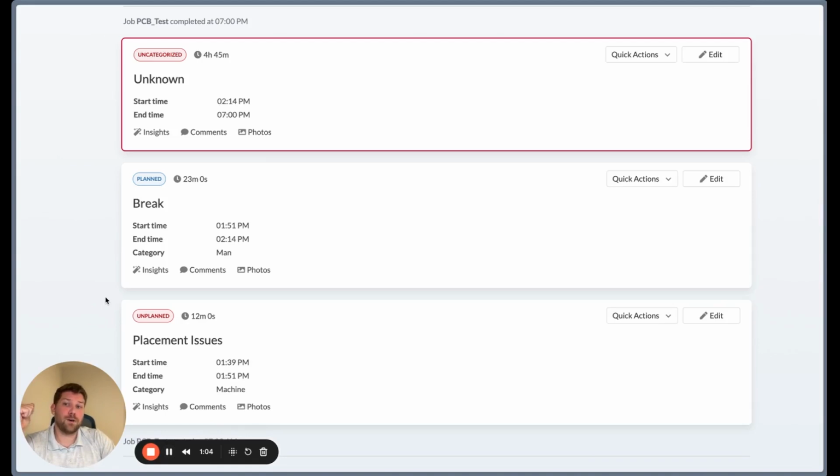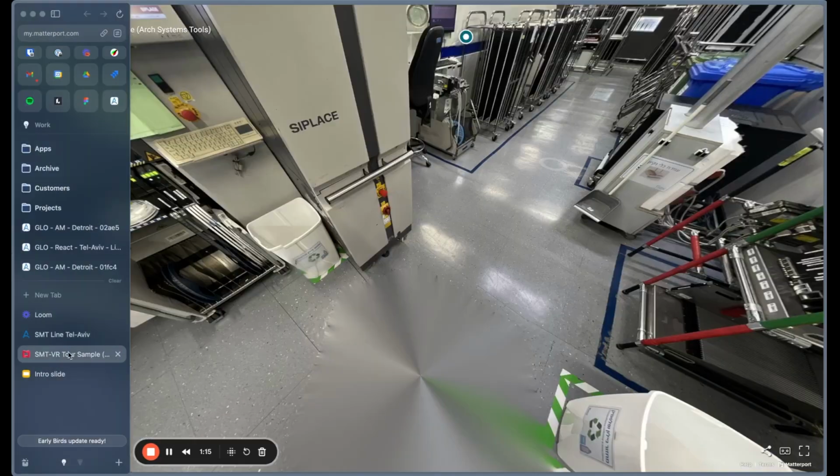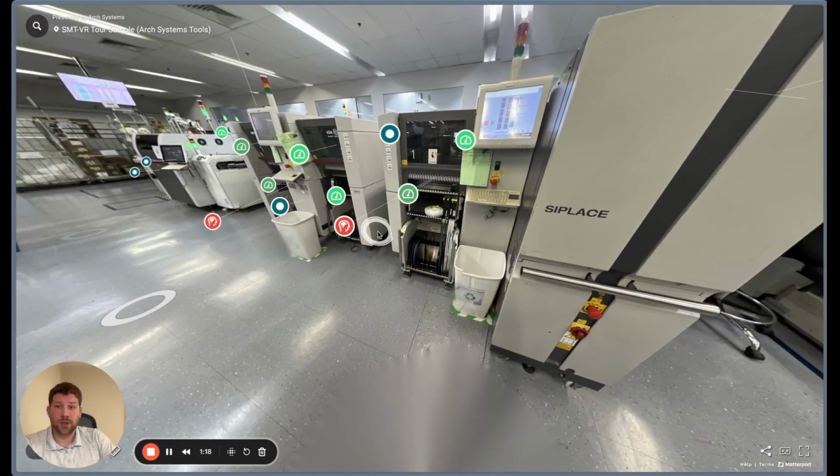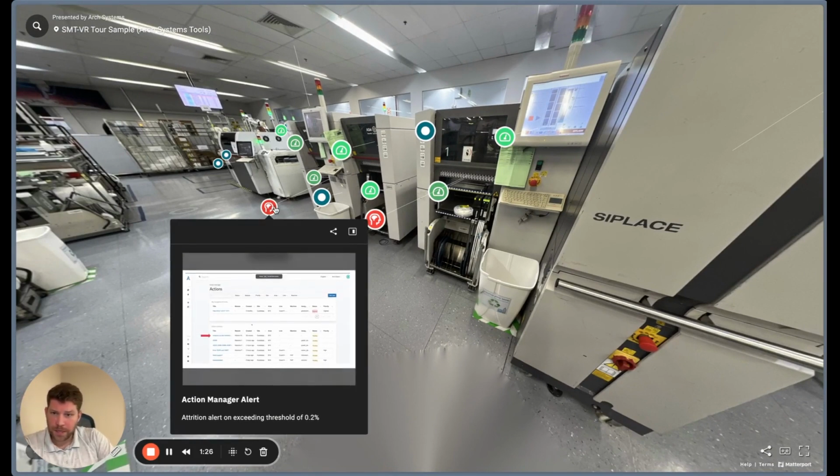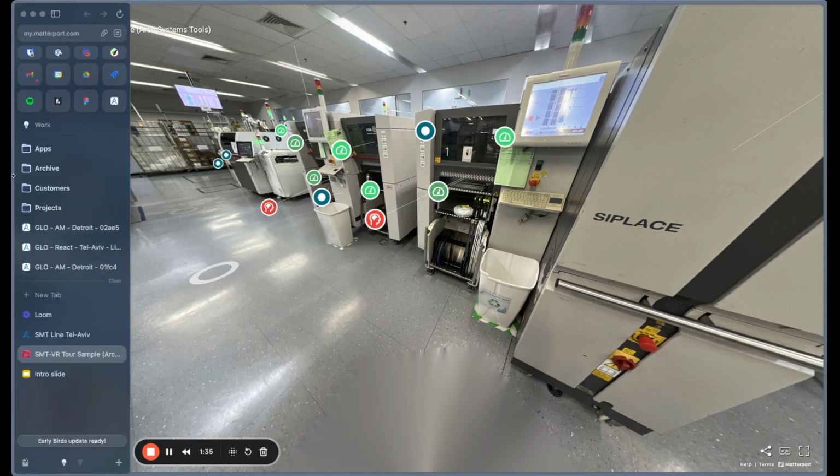So now let's reset the scene. We're going to shift back over to our junior engineer across the globe in Detroit, back monitoring his lines, trying to make sure that everything's up and running, that there's no issues going on. And lo and behold, another issue's happening. He gets another pop-up, another alert from Arch Systems. Looks like another attrition alert going on in the same place. So he pops it open.